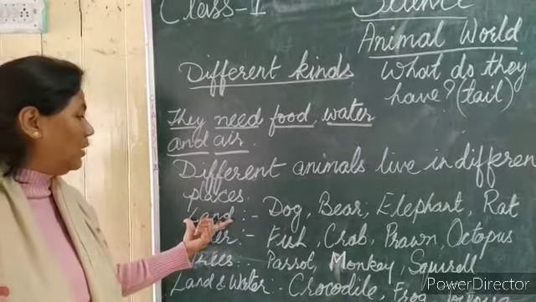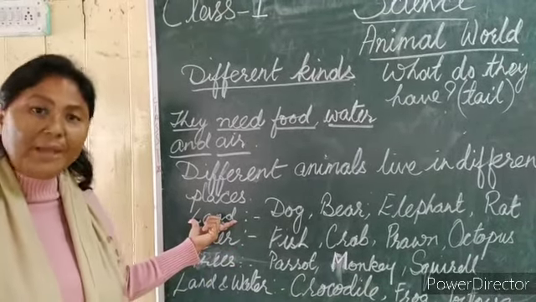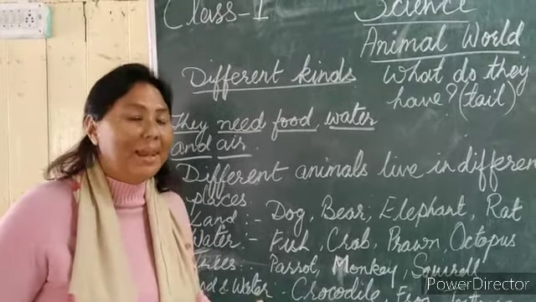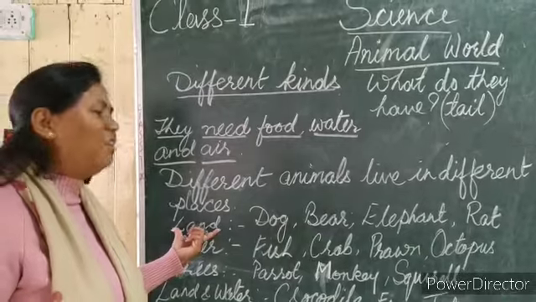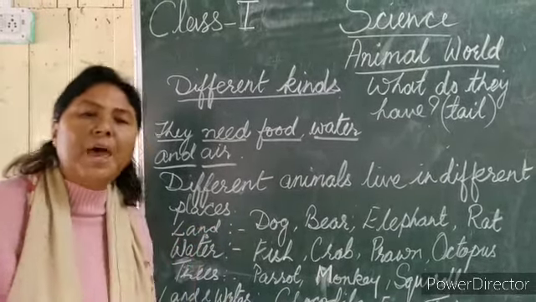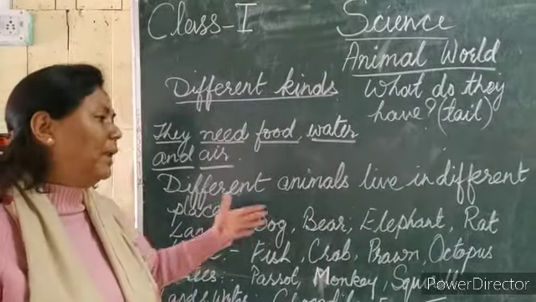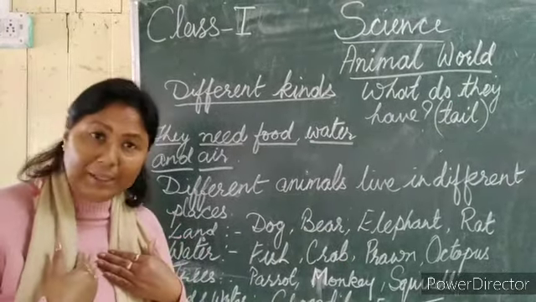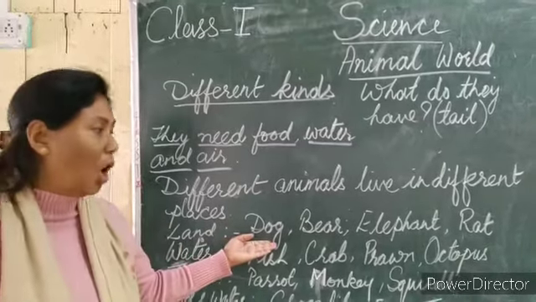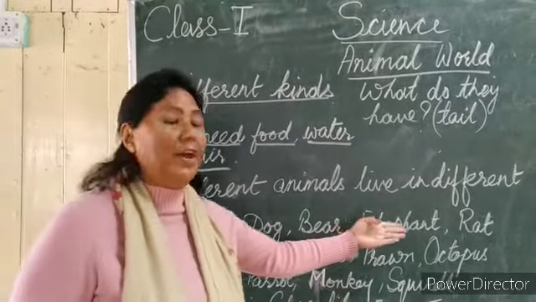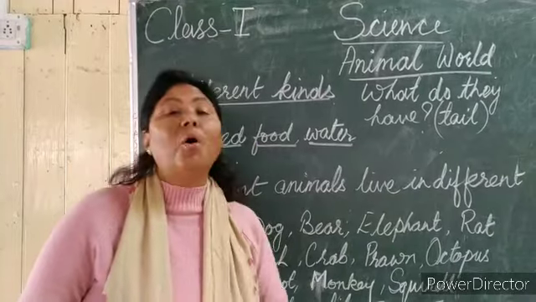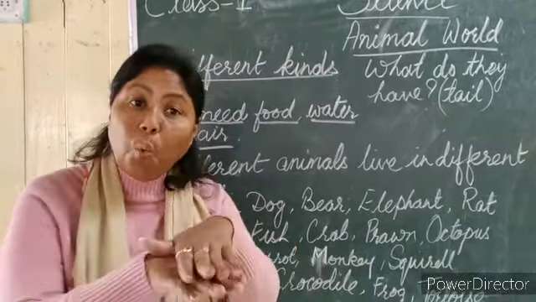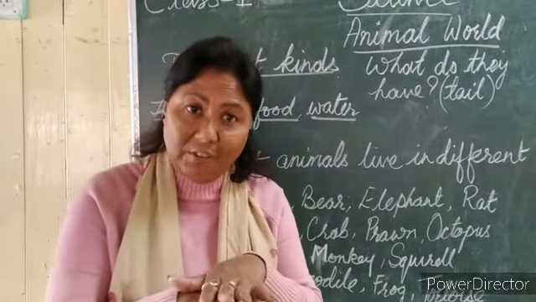Animals live on land, right? Like we all do. We are standing here, so where do we live? On land, right? Most of the animals come on land. I will give you a few examples, including us. We live on land. In the same way, dog, bear, elephant, and rat live on land. Can we live in water? No, only fish can live in water.